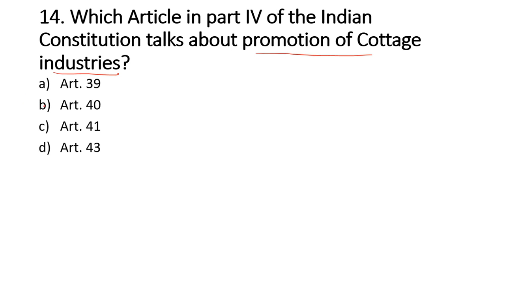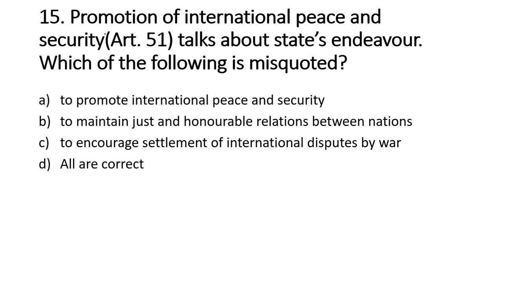Next, which article in Part 4 of the Indian Constitution talks about promotion of cottage industries? Options are Article 39, Article 40, Article 41 and last one is Article 43, and the correct option is Article 43. Next, promotion of international peace and security, Article 51 talks about the state's endeavor. Which of the following is misquoted? Number 1, to promote international peace and security.